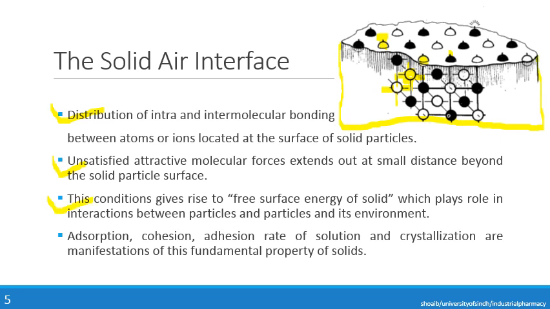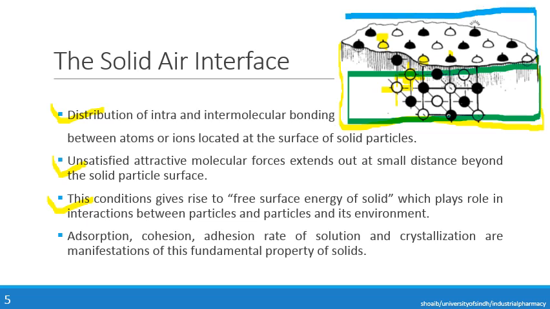This condition gives rise to free surface energy of solid, which plays a role in interaction between particles, and particles with their environment. Now as you see, the lower particles, the particles in the bulk, are interacting with each other, while the particles that are exposed to the external environment are interacting with the external environment, as well as with the particles of the bulk.